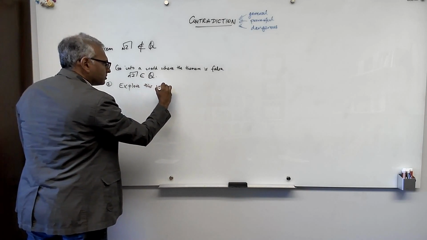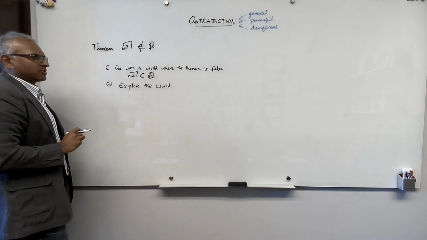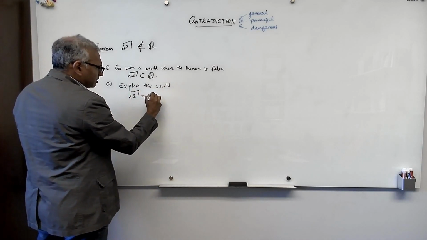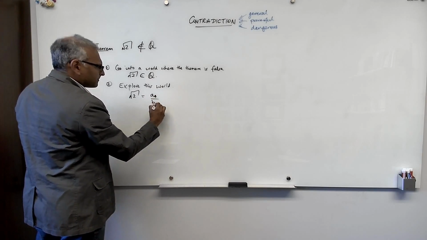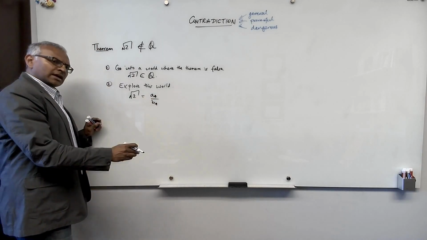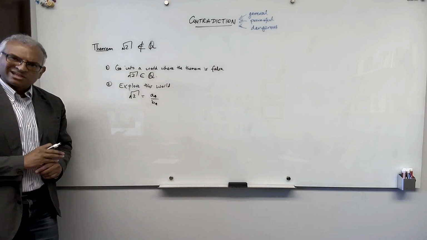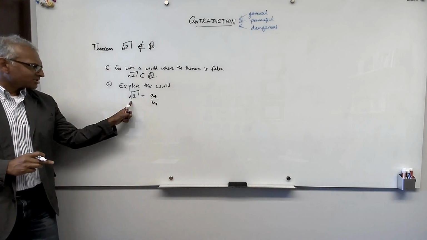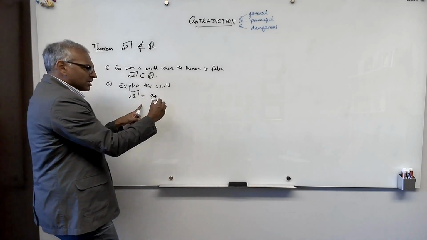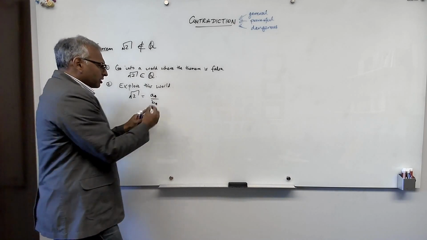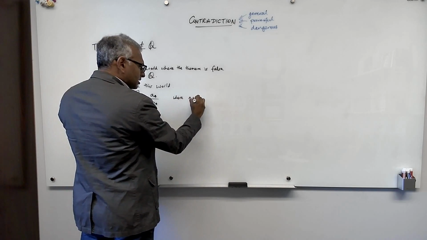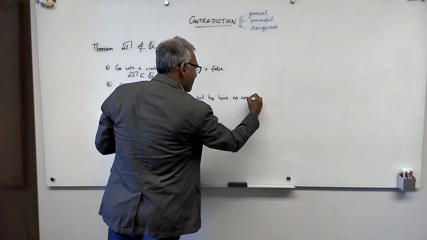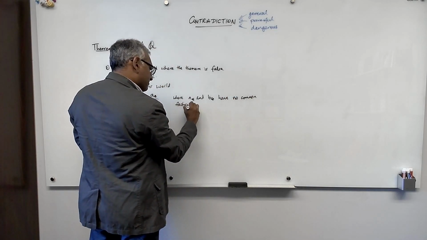In this world where square root of 2 is rational, what does that mean? It means that the square root of 2 is A star over B star. We discussed this last time, and this is known as putting a fraction in its lowest terms, as when you took high school algebra. If it's rational, you can write it as a fraction in its lowest terms. And we proved this before using the well-ordering principle, where A star and B star have no common factor bigger than 1.